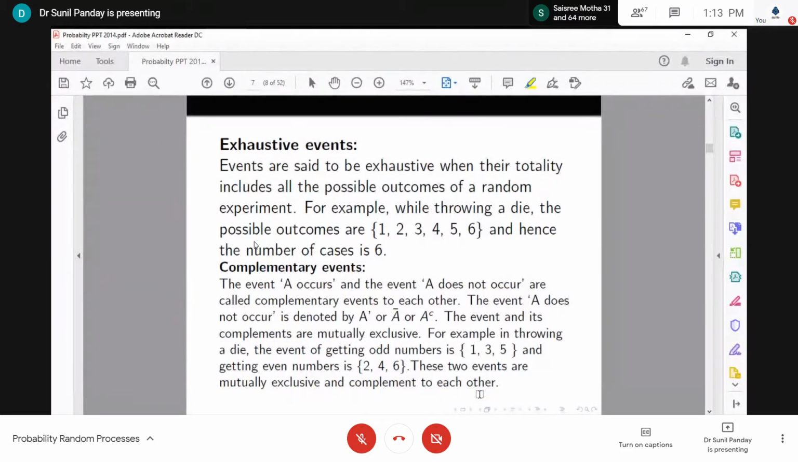Then we have exhaustive events. Events are said to be exhaustive when their totality includes all possible outcomes of the random experiment. For example, when throwing a die, all possible outcomes are 1, 2, 3, 4, 5, 6.